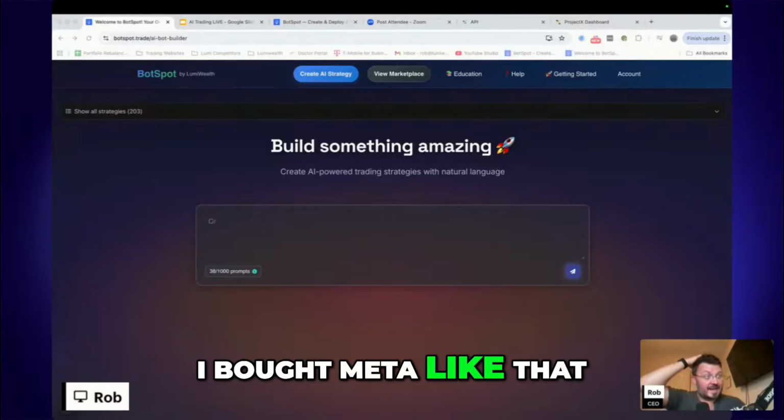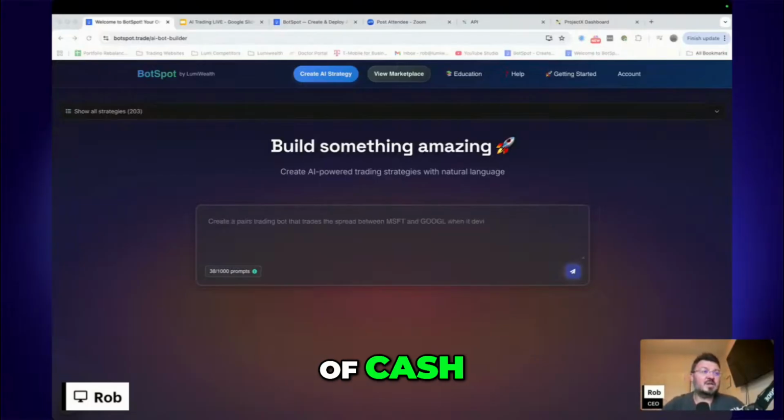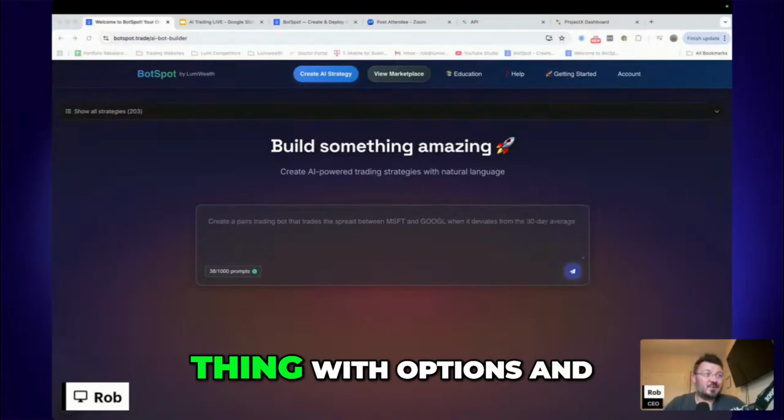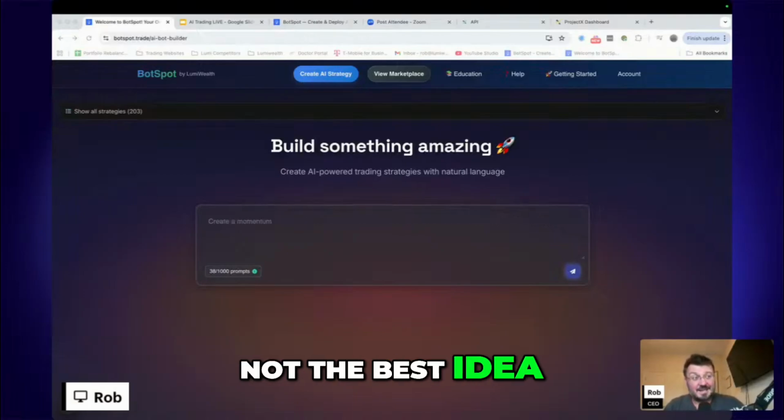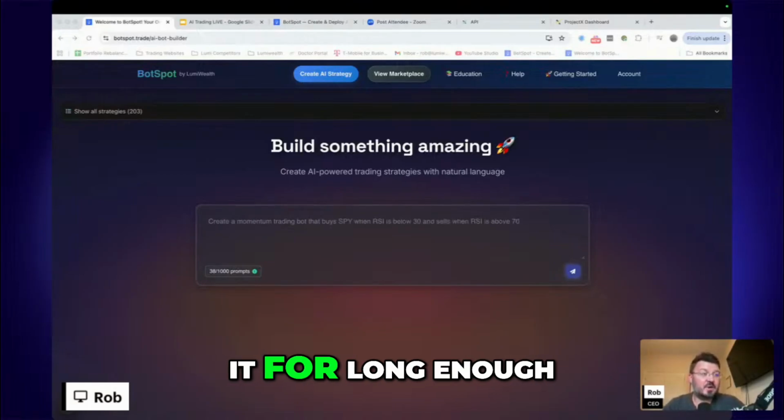I bought Meta like that, made me a ton of cash doing that. I bought Tesla back in the day like that, made me a ton of cash. And I tried to do the same thing with options and realized that's really not the best idea with options, because the leverage kind of ends up screwing you. You can't really hold it for long enough.